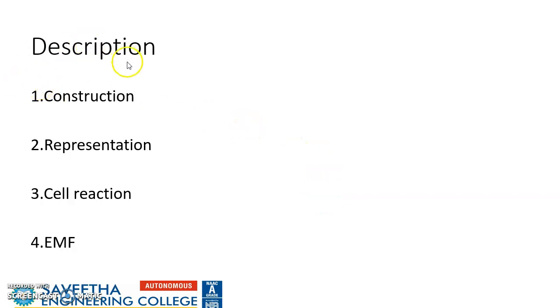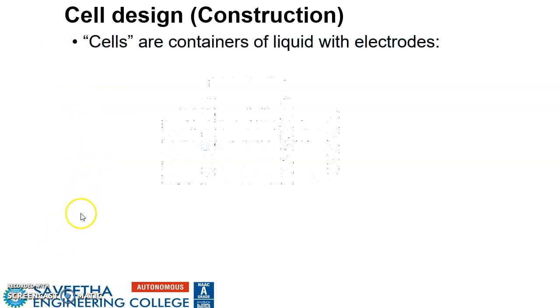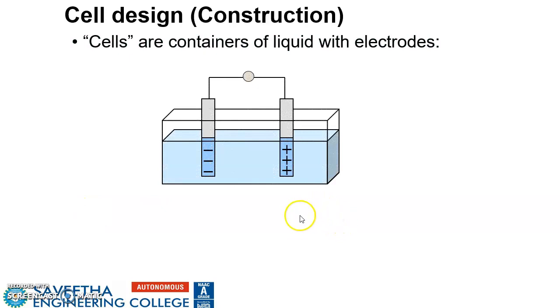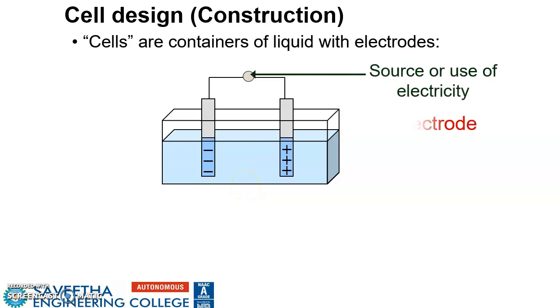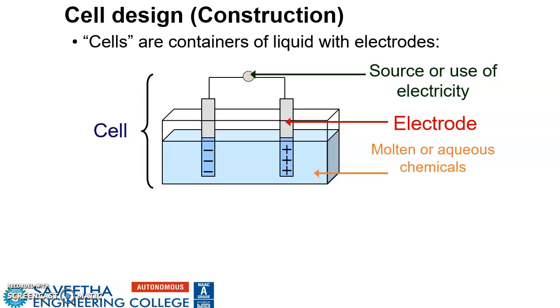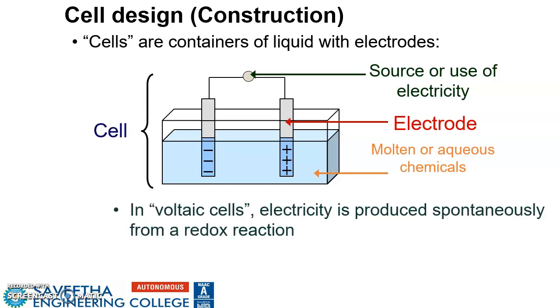Whenever you talk about any electrochemical cell, we should discuss in terms of construction, representation, cell reaction, and EMF. Let us see how we can construct a cell. To construct any cell, we require two electrodes and an electrolyte. There are two types of cells: electrolytic cell and voltaic cell.